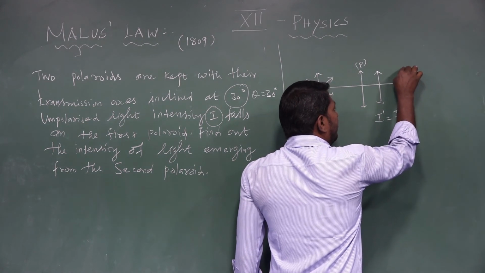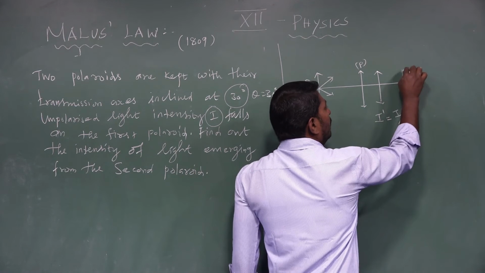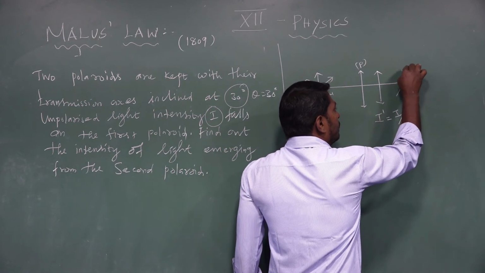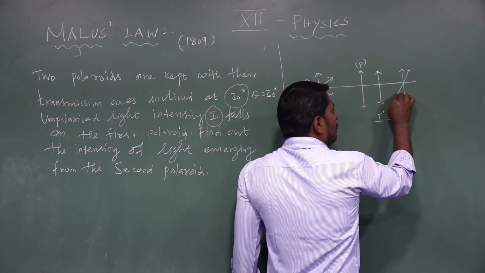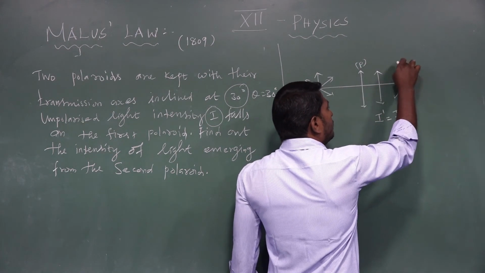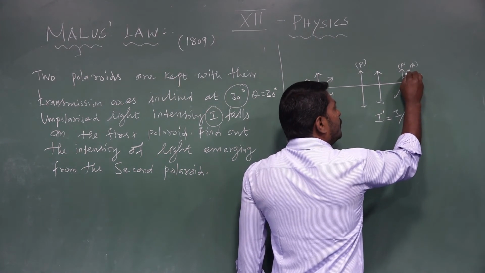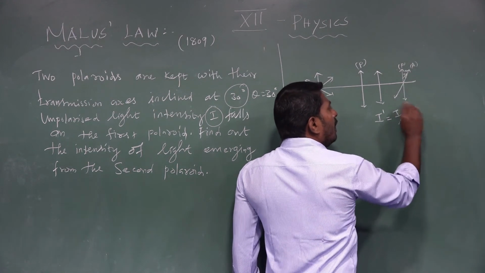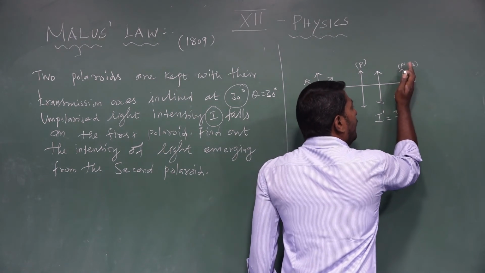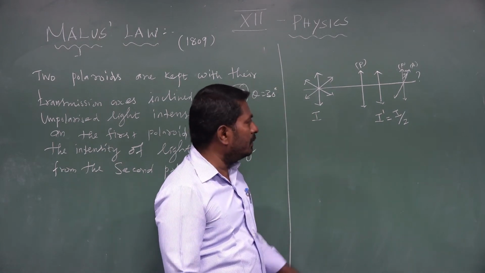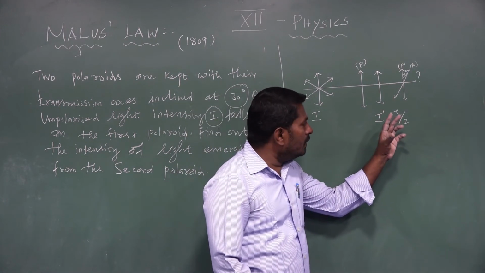It is the polarizer transmission axis. It is the analyzer transmission axis. The angle between these two is 30 degrees. What happens? The intensity of light coming from the analyzer can be calculated by using Malus law.